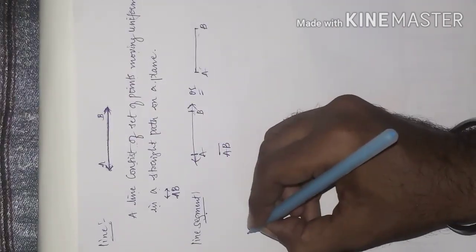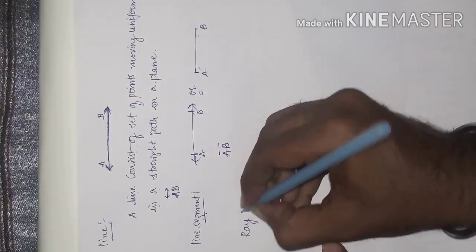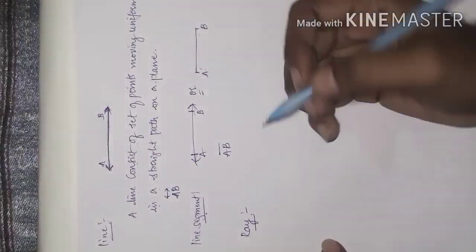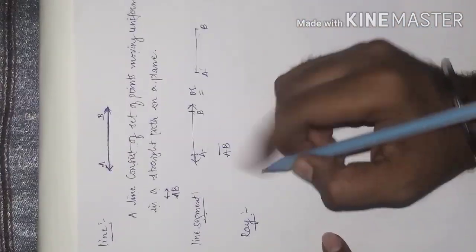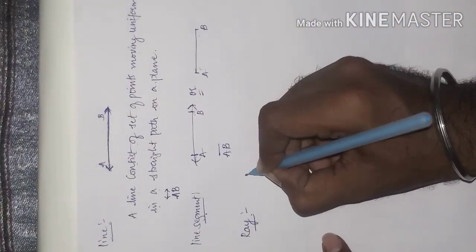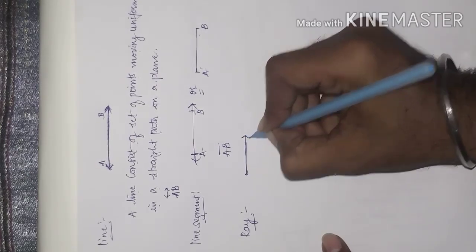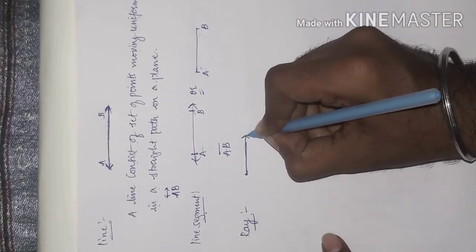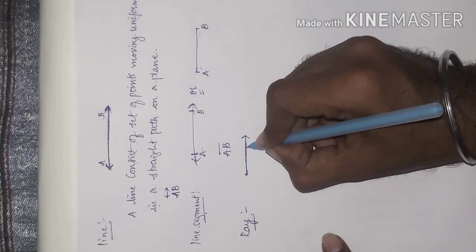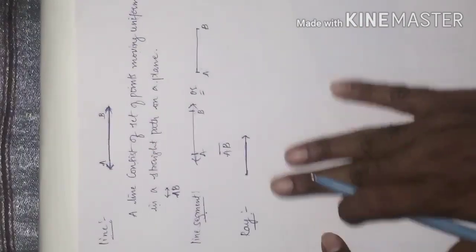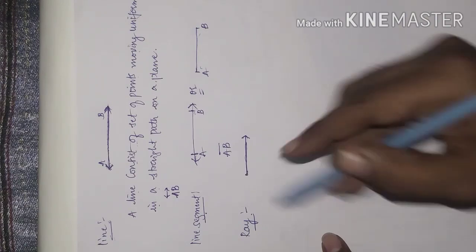Now we'll go for the next definition, called a ray. Actually, a ray has one endpoint like this. A ray has one endpoint, but the other one is moving uniformly in a straight path on a plane. This is about the ray.